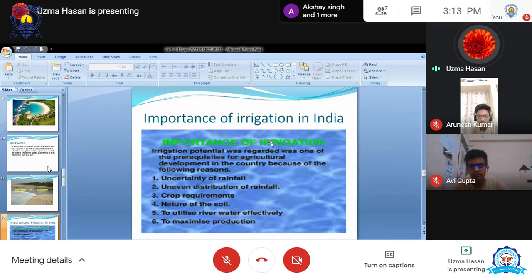So we have to use that water. हम अगर उस पानी को इस्तेमाल कर लें, the water which is causing flood in the river, we can stop the river from being in a flood situation. So that's why we can utilize the water of rivers also for irrigation.